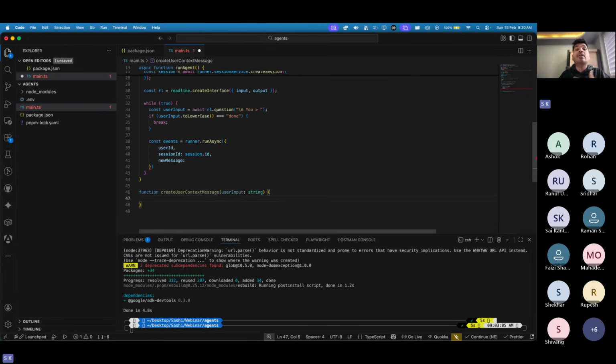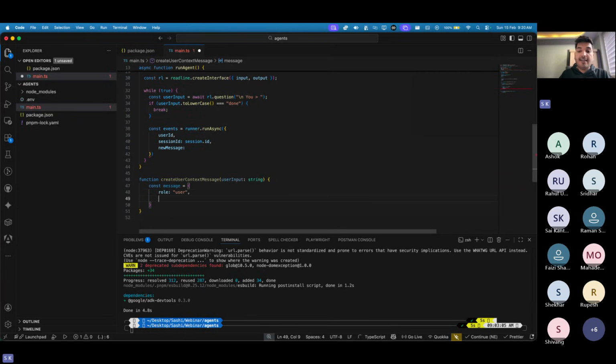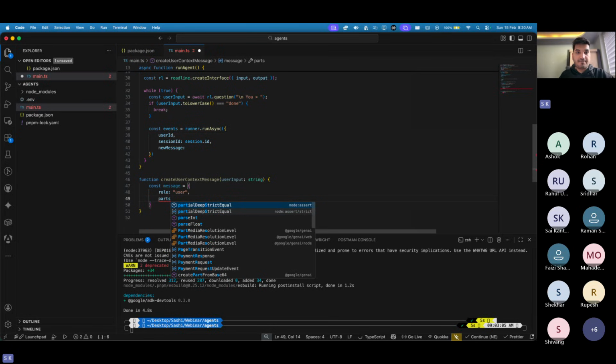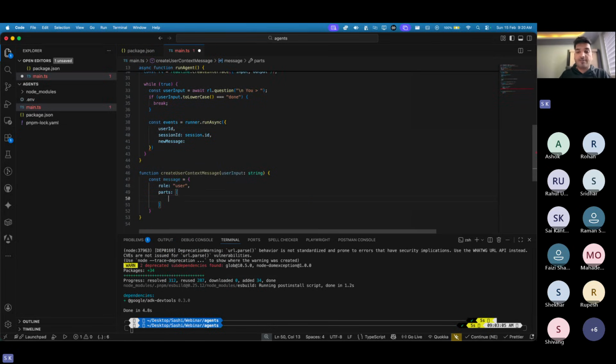Now we are trying to create a message, so I'll say const message. Here we have an object. Here we define a role. So my role is user, and inside that you have to say parts. I'm trying to pass parts. This is kind of a protocol. I don't know the name of the protocol, but there is a term given in the AI world for such a message protocol.